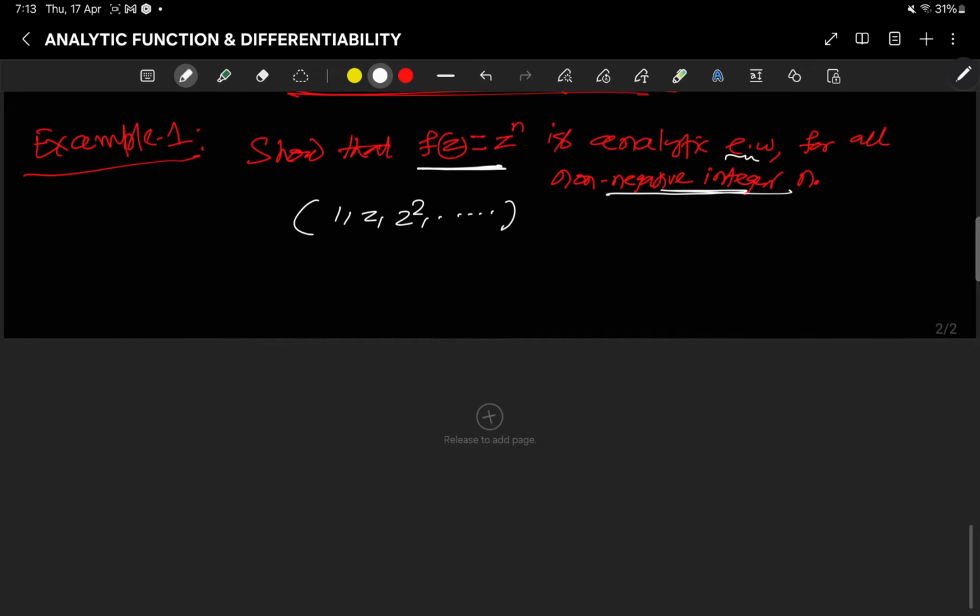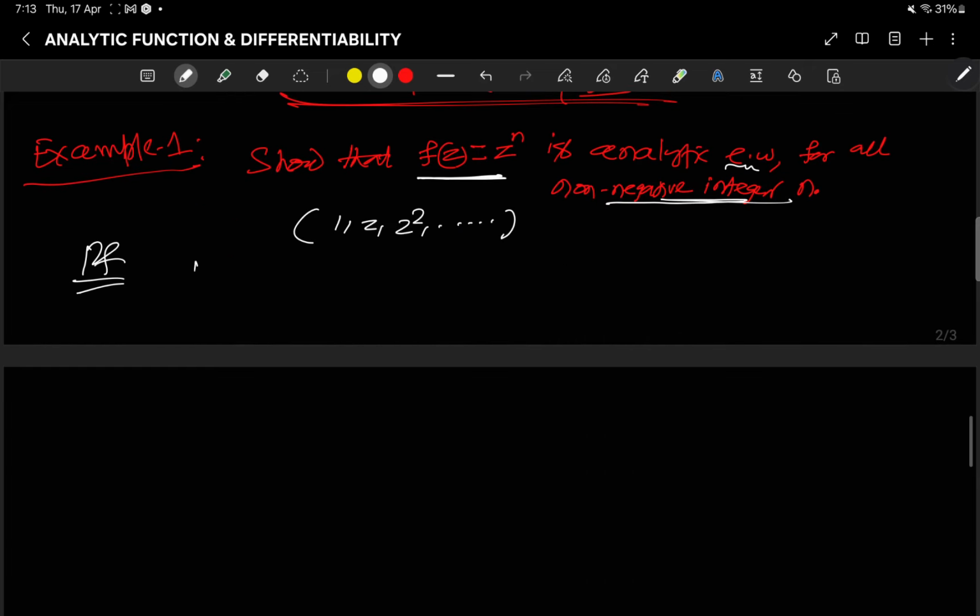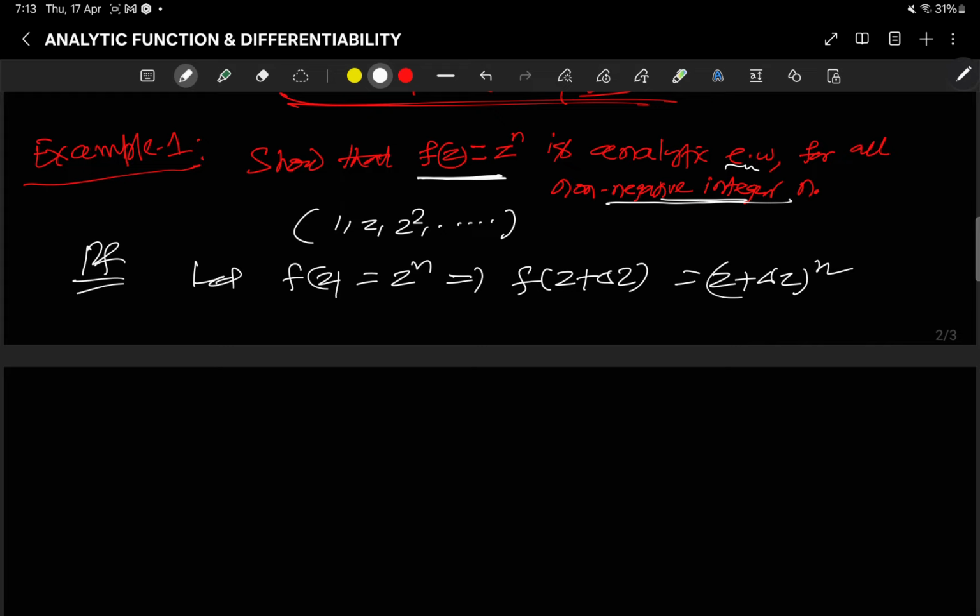If we want to prove it, let f(z) is equal to z to the power n, implies f of z plus del z is z plus del z to the power n, binomial expansion. So this is equal to z to the power n plus nC0 z to the power n minus 1 del z plus nC1 z to the power n minus 2 del z square, and it will continue, plus del z to the power n.